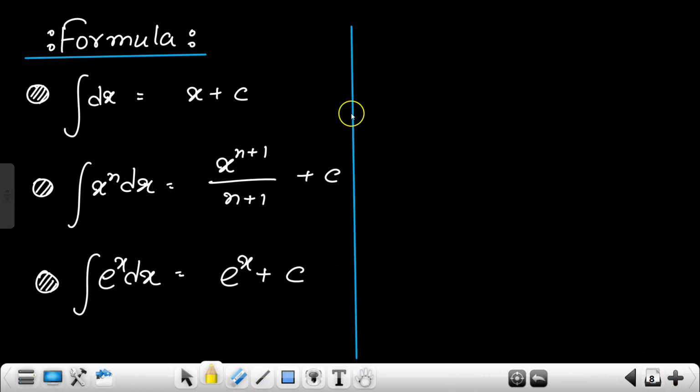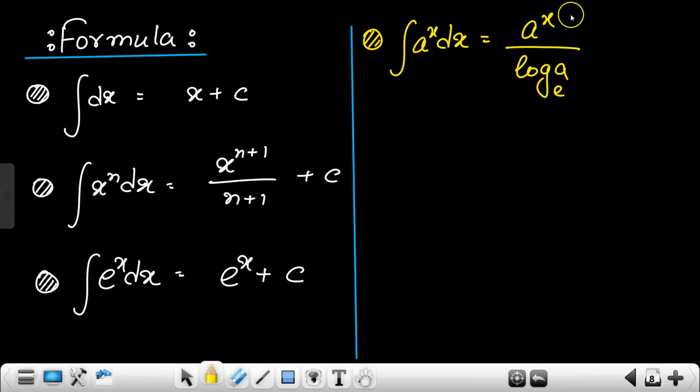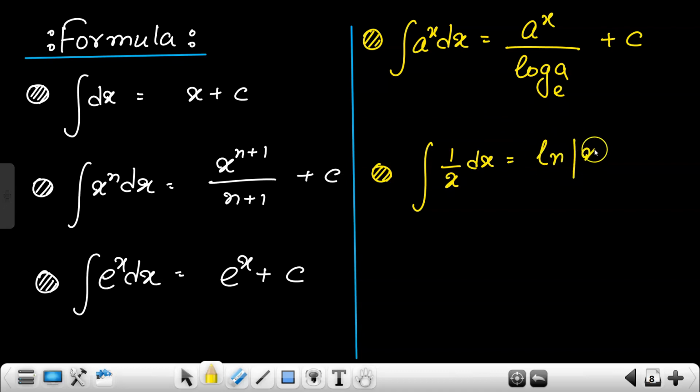Okay. Yeah. Next one is integration of a to the power x dx. What will be the value? A to the power x divided by log a to the base e plus c. Okay, integration of 1 by x dx is equal to ln mod x plus c. What is this ln? Ln means log to the base e. And you need to remember one thing here, that x must not be equal to 0 because we do not take x in the denominator as 0. It becomes absurd. I told you in a different class that infinity is a concept. There is nothing as such infinity. Okay.